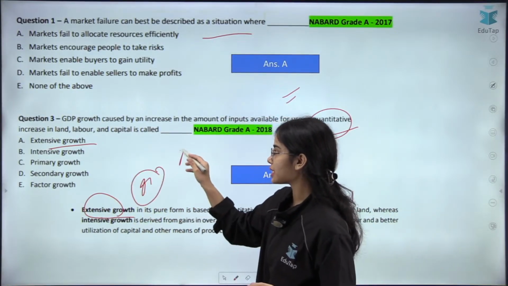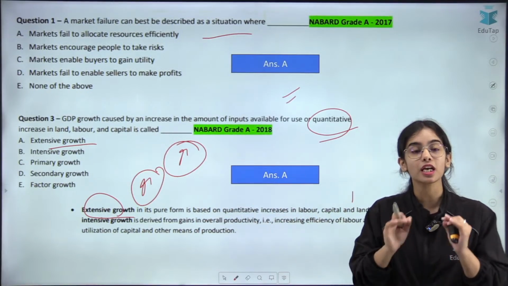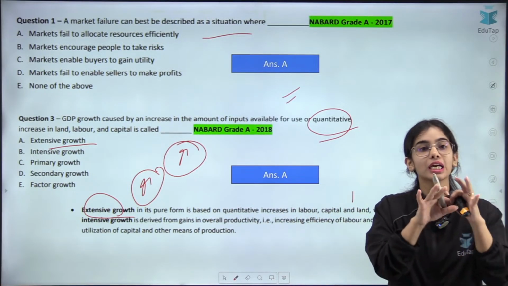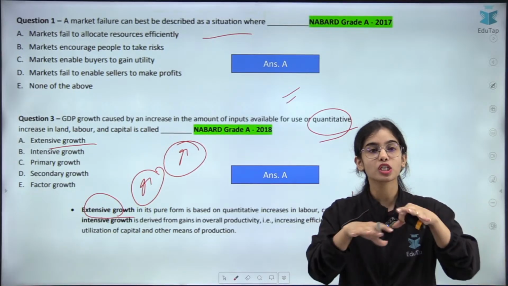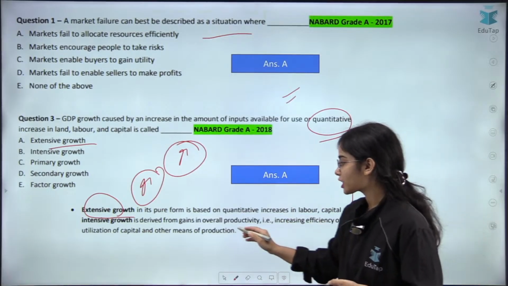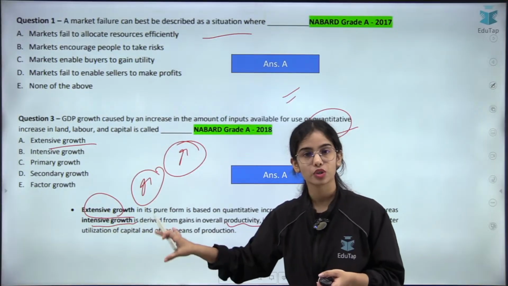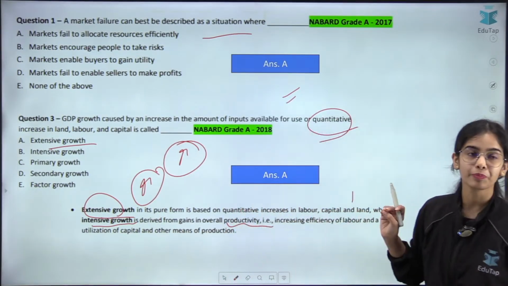Intensive growth is when the output is increasing because of an increase in productivity. The quantity of inputs is the same, but your productivity is increasing. So when the productivity is increasing with the same number of inputs, that is intensive growth. So that is the difference. I hope this is clear.